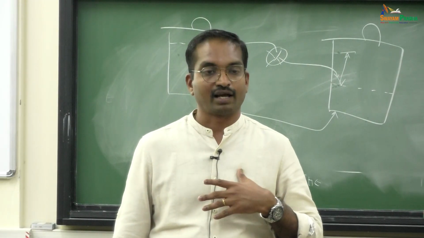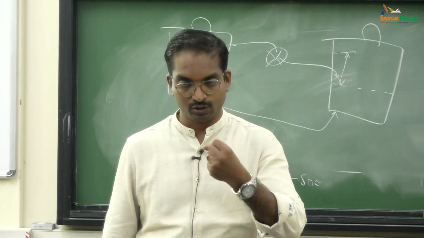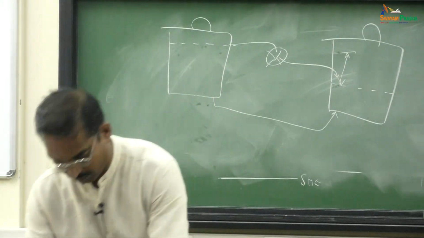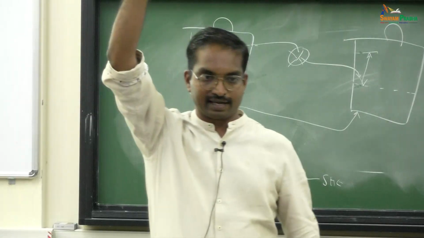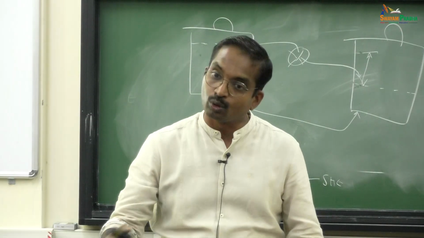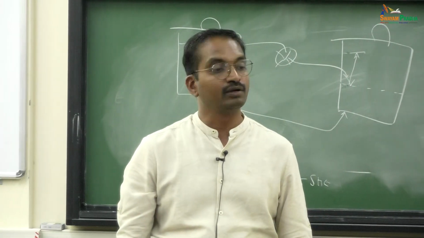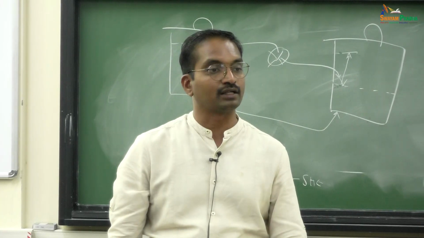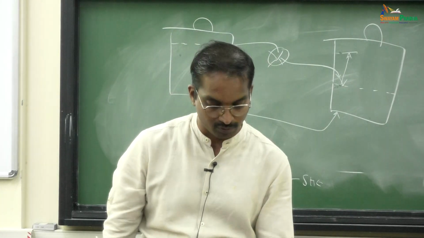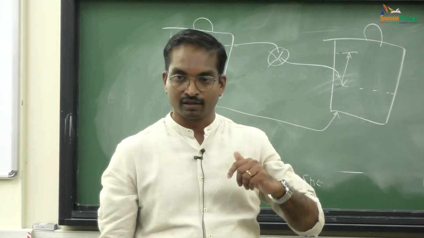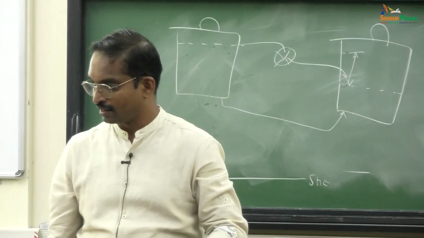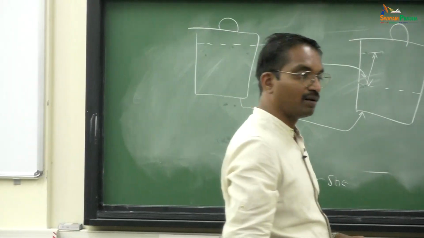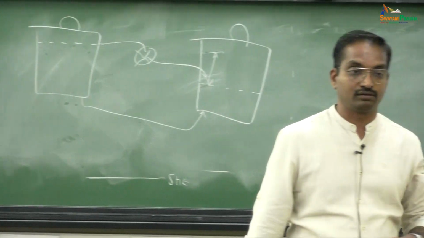What I have done, I have taken electricity, used that electricity, took the water from the ground, put it in the overhead tank. By this way, I have stored energy. How did I store energy? Because I changed the potential energy of the same water from some low value to a high value. This is called energy storage. And this is what is being performed in pumped hydro units.